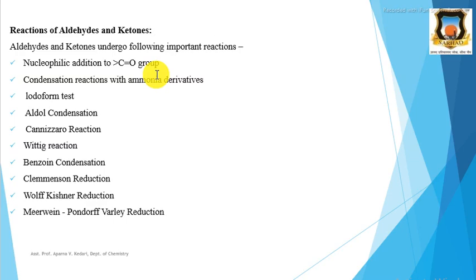Second important reaction is the condensation reaction with ammonia derivatives. Then next is the iodoform test. Then the third one is the aldol condensation, where the product formed contains both functional groups, that is aldehyde and alcohol. Therefore it is aldol condensation. Cannizzaro's reaction. Then next one is the Wittig reaction. Then benzoin condensation, Clemmensen reduction, Wolff-Kishner reduction, and Meerwein-Ponndorf-Verley reduction.